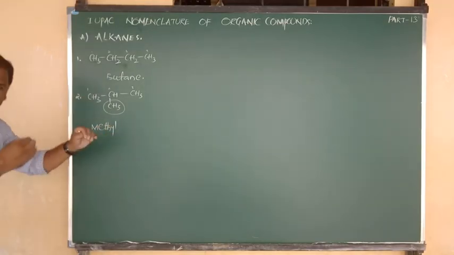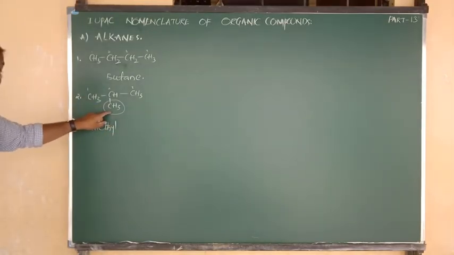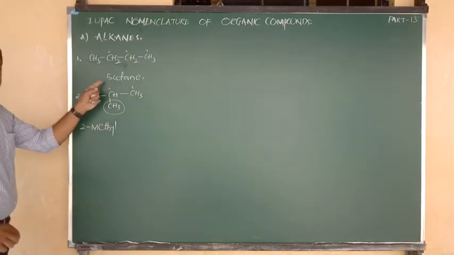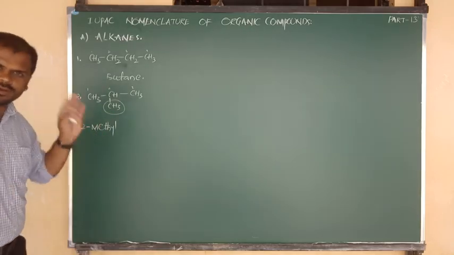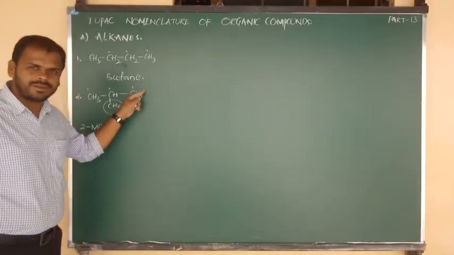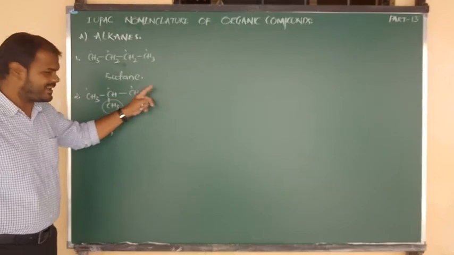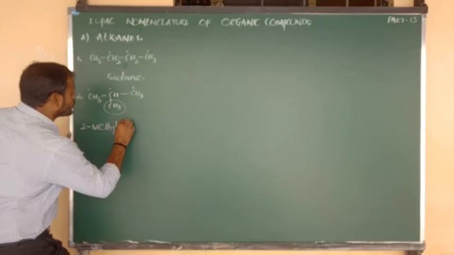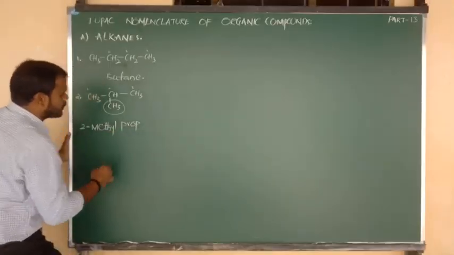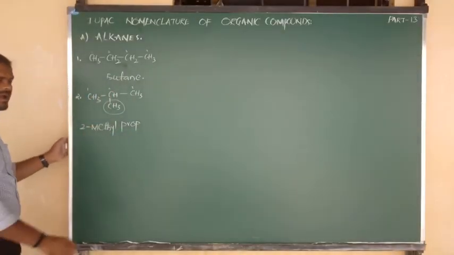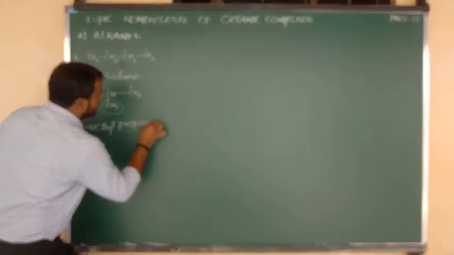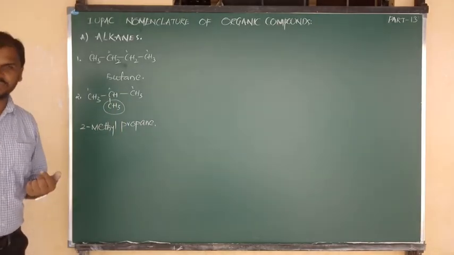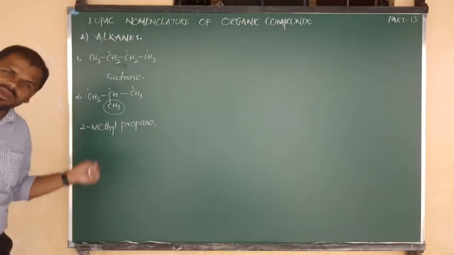I have written the side chain. But the methyl side chain is present on which carbon? Carbon 2. So I am writing here 2 connected to methyl. The side chain is over. The remaining is the parent chain, or main chain. How many carbons does it contain? 3 carbons. 3 carbons means the root word is prop. And all are single bonds, single bond means we write an. Your IUPAC name is over. I hope you understand this clearly, beta. Okay, all of you? Yes.